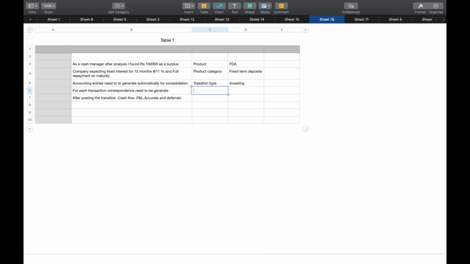In this case, the company is expecting fixed interest, which is called nominal interest, for 11% and full repayment on maturity. So condition type, we can say, is nominal interest and full repayment on maturity.